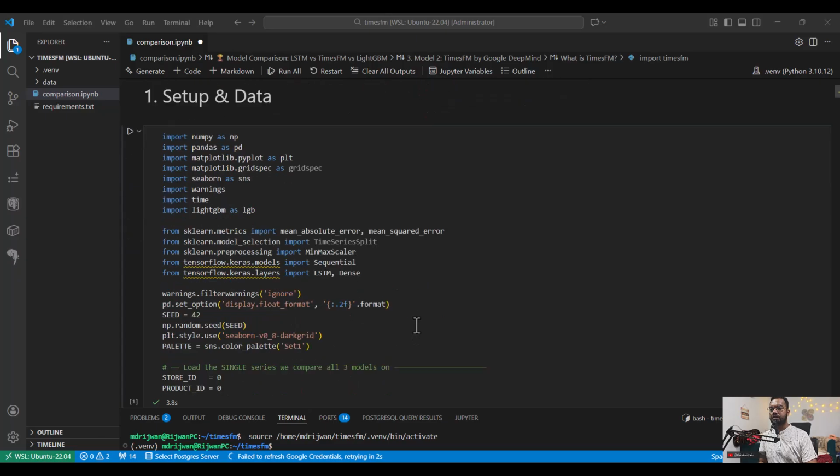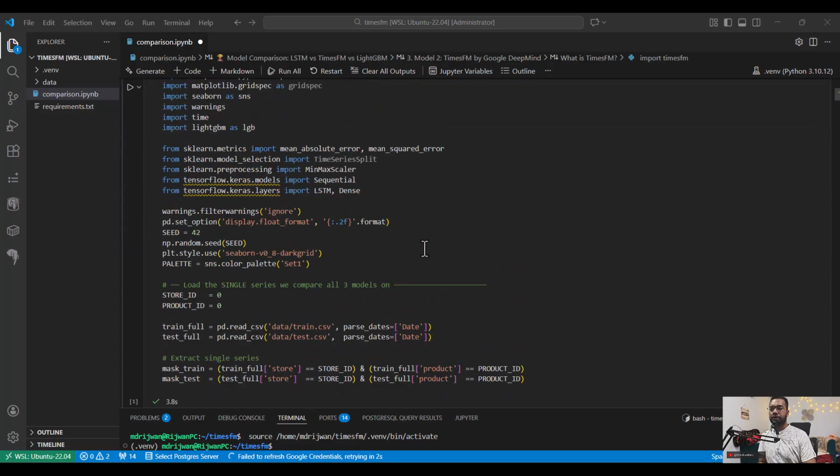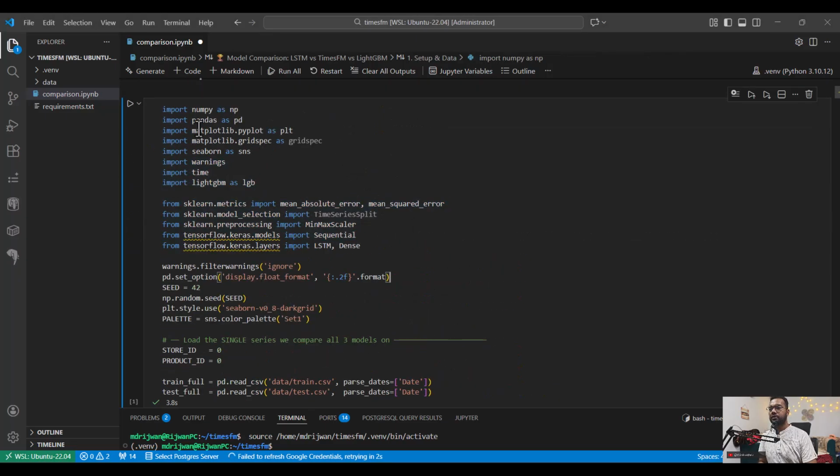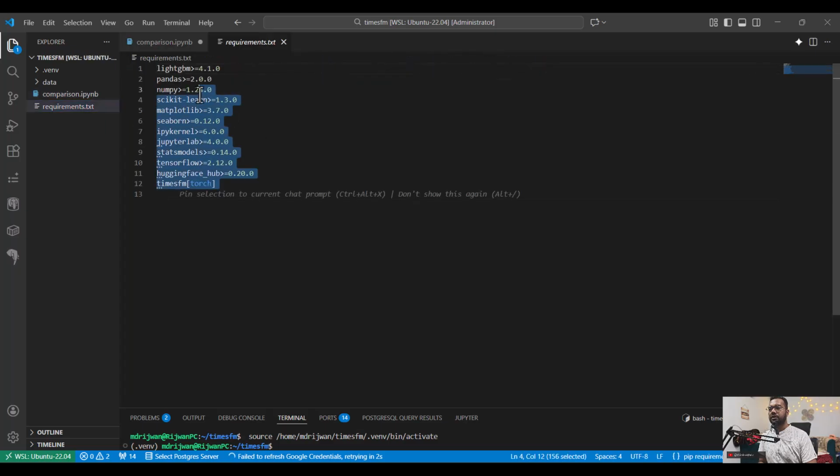And you can see the setup. I'm installing some of the libraries and importing them. The libraries are written here: LightGBM, pandas, numpy, scikit-learn, Hugging Face Hub for pulling the model, TimesFM with the torch model, and TensorFlow for the LSTM model.